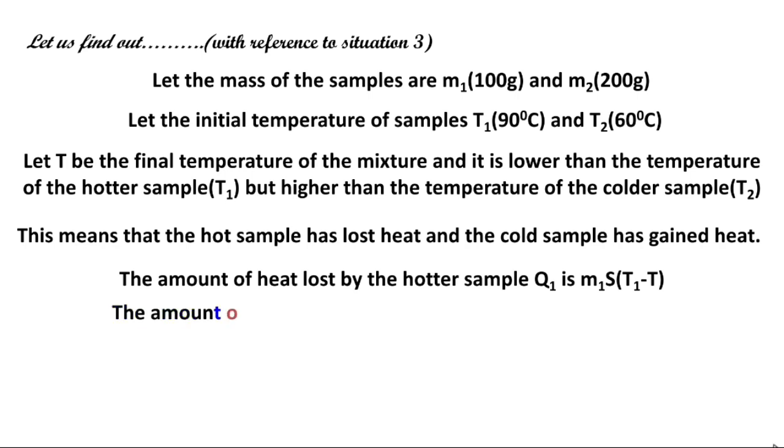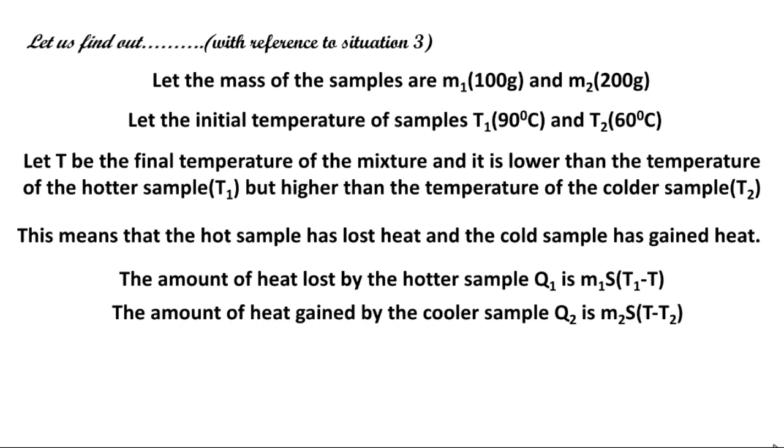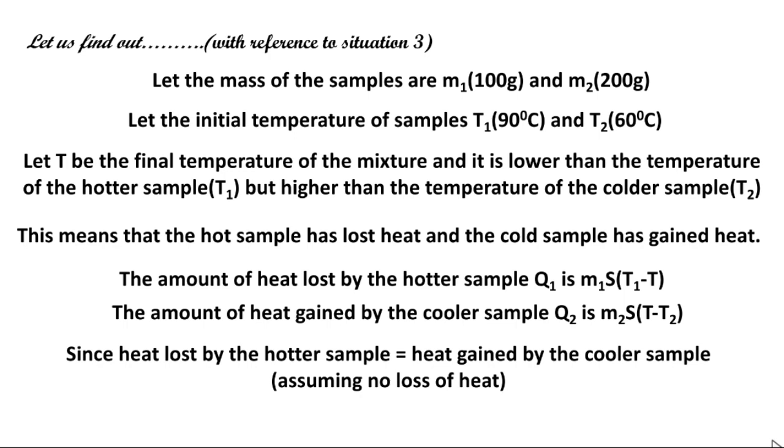In the same way, the amount of heat gained by the cooler sample, the second sample, we are taking as Q2, and by using the same formula M S delta T, the mass of the second sample is M2. Here also we are considering water, so the specific heat is S. And this time the change in temperature we are taking as T minus T2. Why? Because after mixing, the hotter sample is at T and the cooler sample was at T2. So T minus T2.